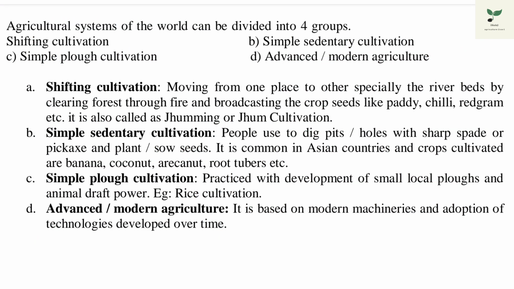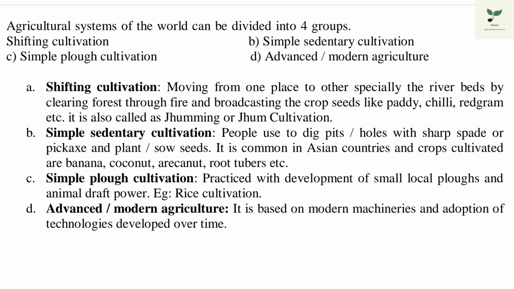The agriculture system of the world can be divided into four groups: shifting cultivation, simple sedentary cultivation, simple plough cultivation, and advanced or modern agriculture. Shifting cultivation is moving from one place to another, especially near the riverbed, by clearing the forest through fire, and they used to broadcast crop seeds like paddy, chili, red gram, etc. It is also called jhum or jhum cultivation.